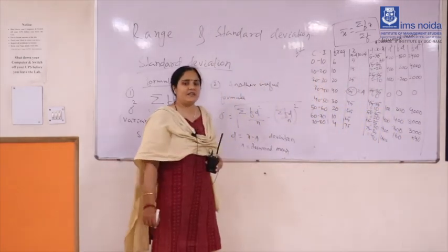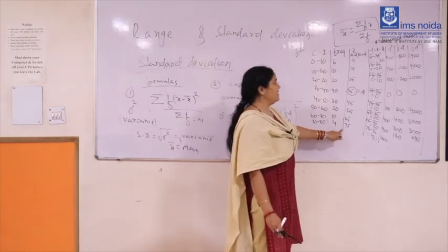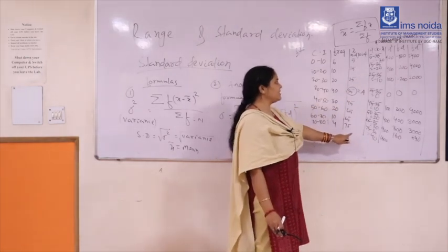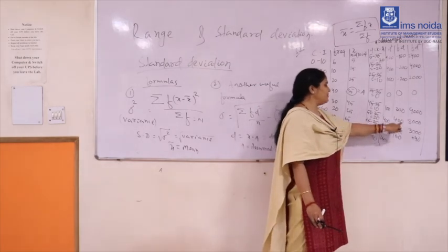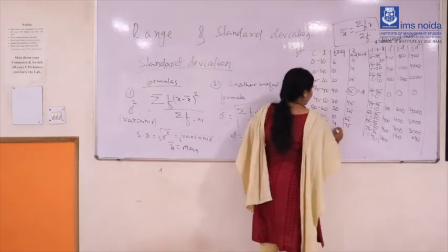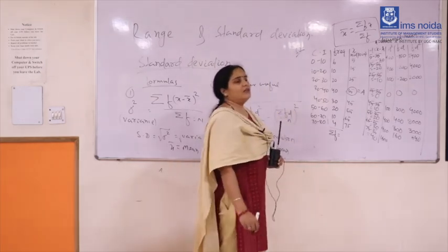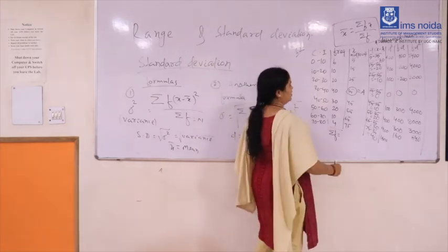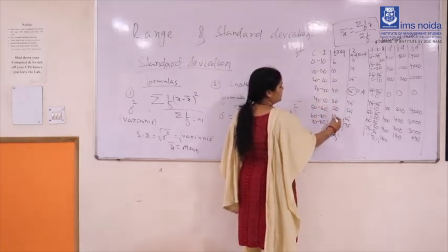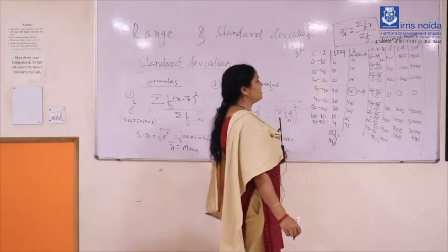For calculating standard deviation in this way, you have the class interval, then the frequency will be given. You have to calculate the midpoint, then the deviation from the assumed mean for each x, and then find d square, then find fd, then find fd square. Then you can calculate summation of f, the sum of all frequencies, which is a very important value in every statistical parameter calculation: 16, 20, 36, 76, 106, 126, 136, and it is 140. So summation of f is 140.